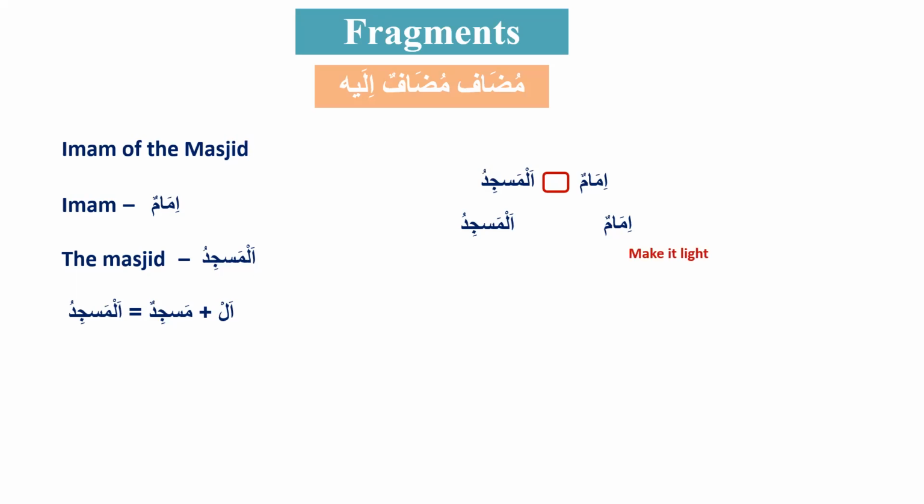Make it light, and then confirm that it does not have al at the beginning. So what will be the word? Imamu. Very good. Thank you. So now this word is ready to be used as mudaf. Now we need to change the second word. Saad, change the second one. Masjidu needs to be jar, so it will be masjidi. Al-masjidi. Very good.